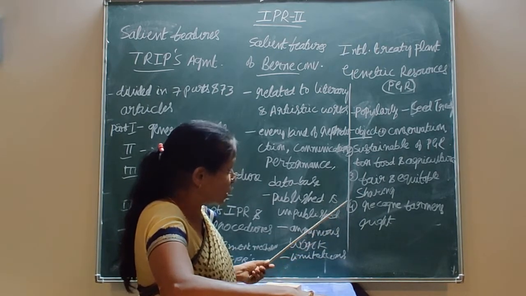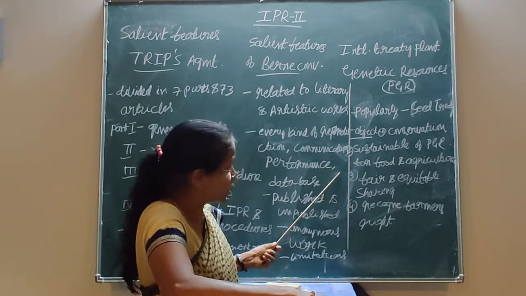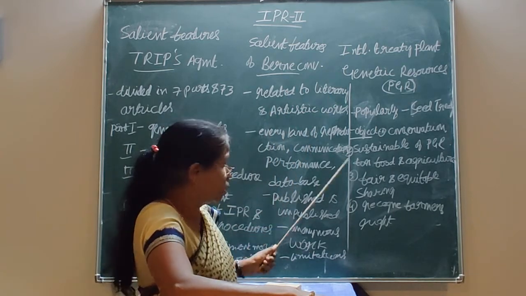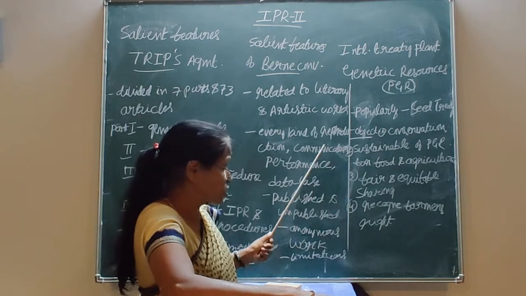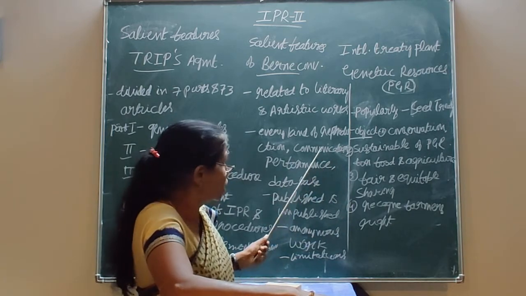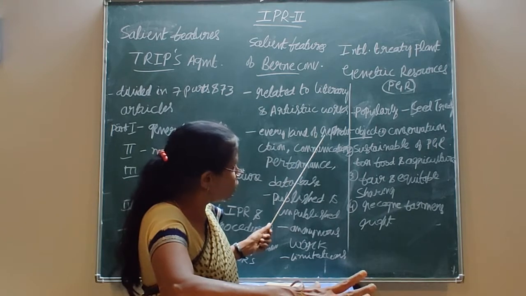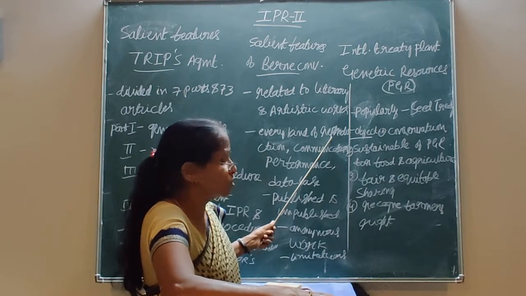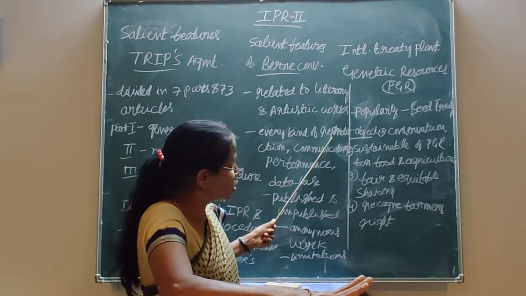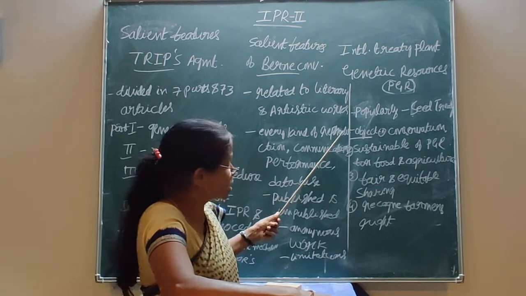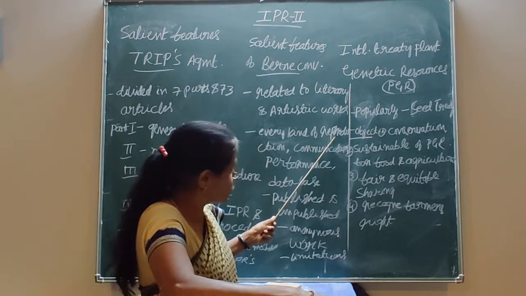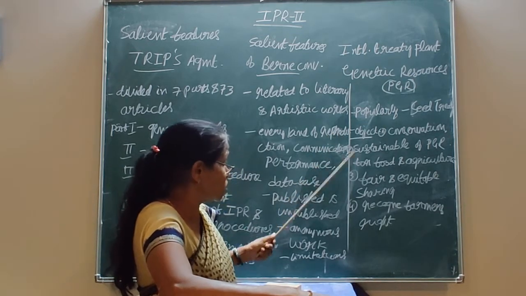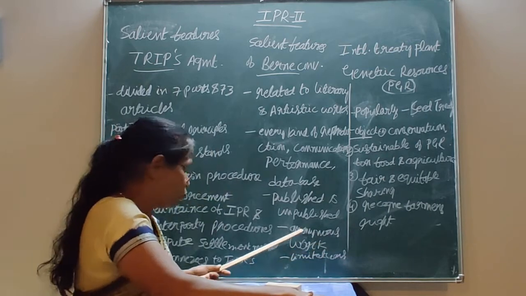Even so, the duration of these works will be protected under this Berne Convention relating to literary and artistic work. For example, in case of literary work, it is 60 years, as I said. In case of artistic work, the art must be in the territory of India, and from the date of publication the right can be enjoyed by the artist for 60 years. In case of a photograph, the photographer can enjoy for 60 years like that. His rights will be protected.